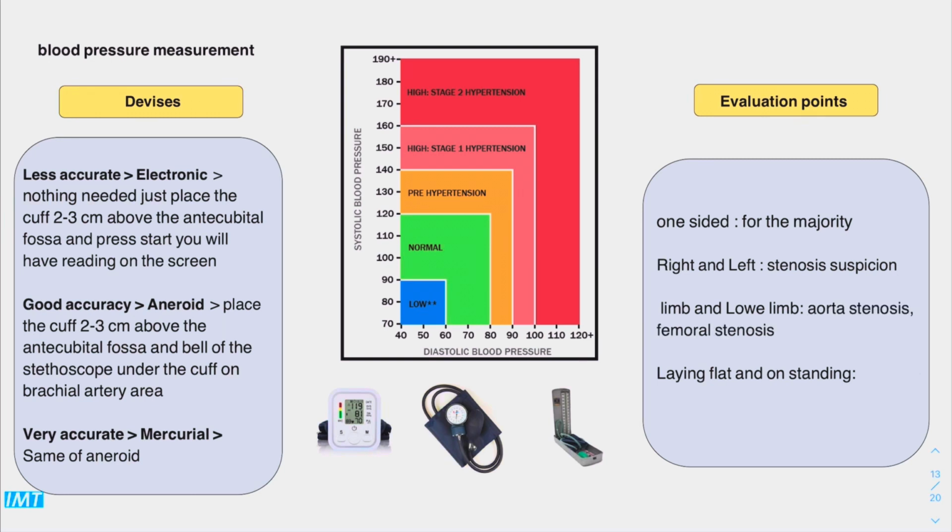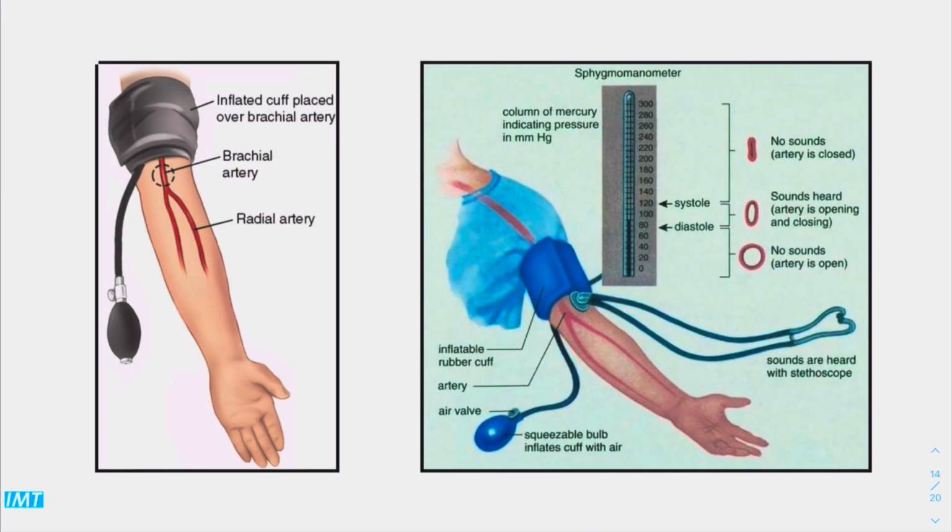Next is the upper limb and lower limb in patients that are suspected to have abdominal aortic stenosis or femoral stenosis. Lying flat and on standing to detect the orthostatic hypotension if it's present. Okay, so how can we use the blood pressure device?